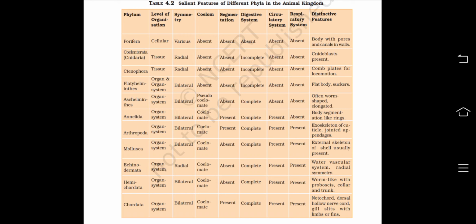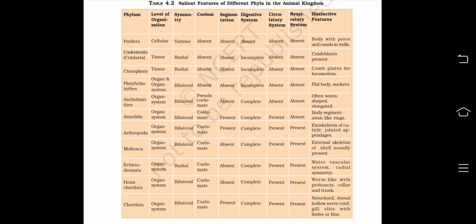Phylum Hemichordata, organ system level of organization, bilateral, coelomate, segmentation again absent, digestive system complete, circulatory and respiratory system are present. Distinctive features are worm-like with proboscis, collar and trunk.